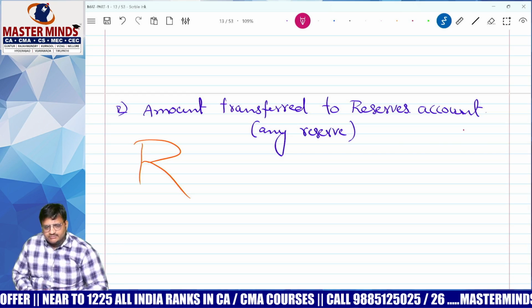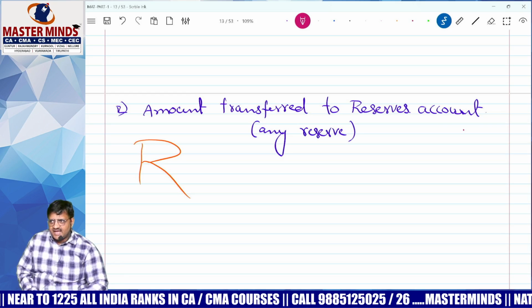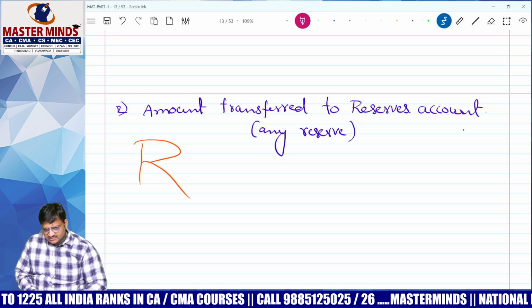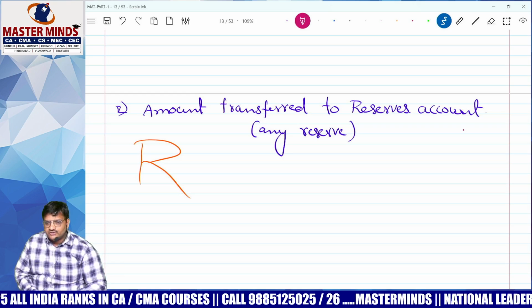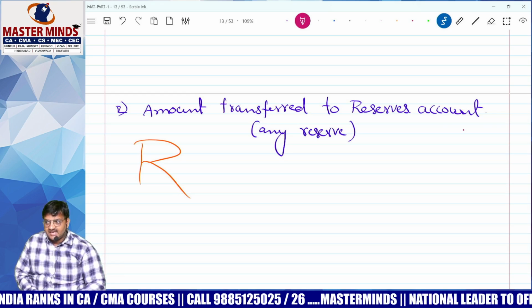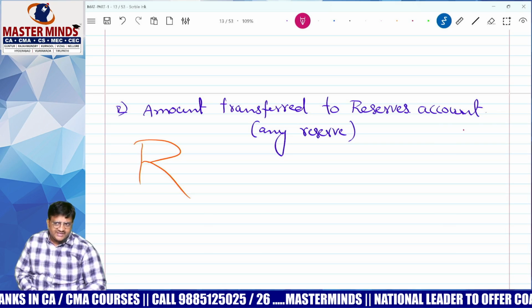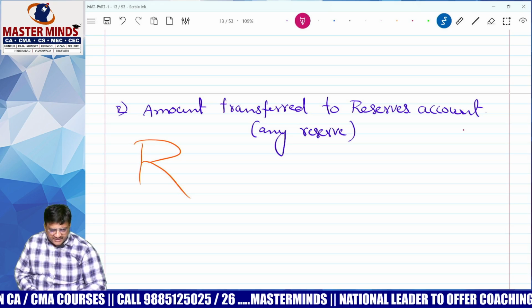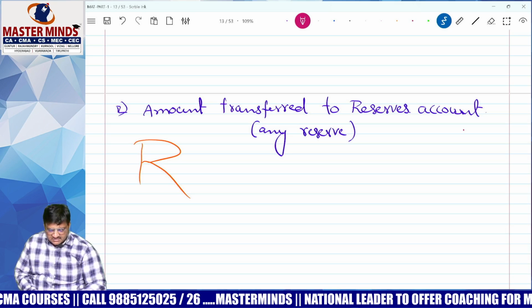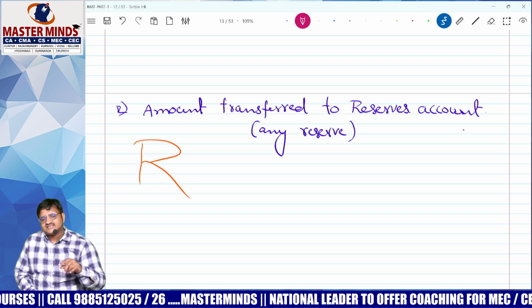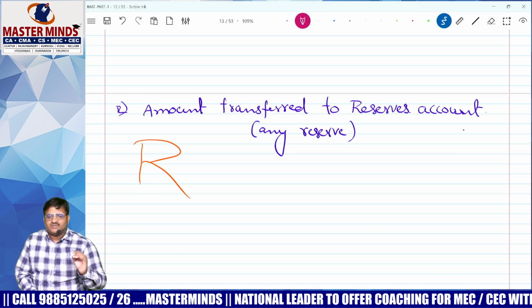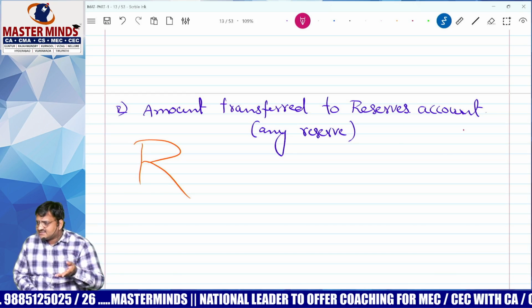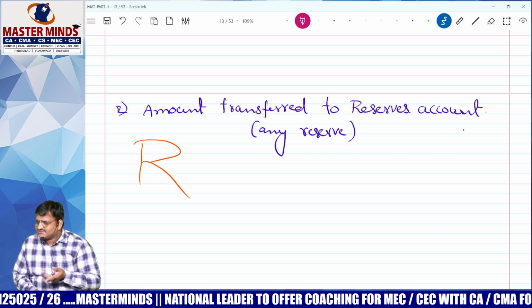You, madam, provisions or actual income tax paid? Both. I told you, income tax paid or payable. You, advance tax to be added back or not? Advance tax and income tax are one and the same. But if you pay in advance, that income tax is called advance tax. To be added or not?